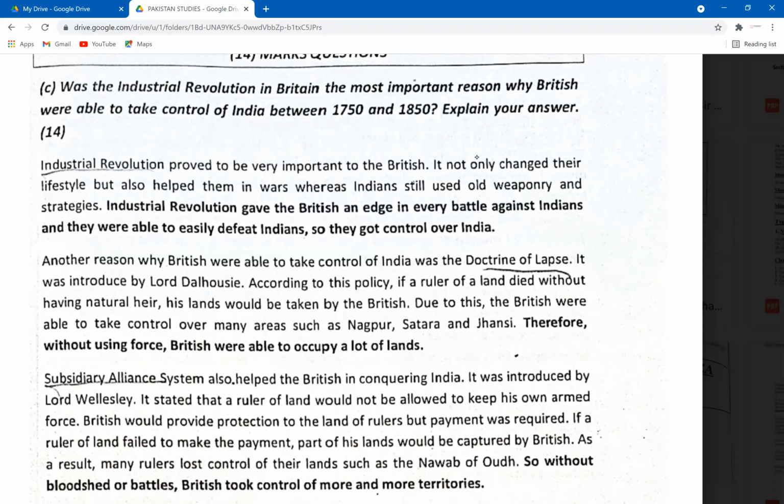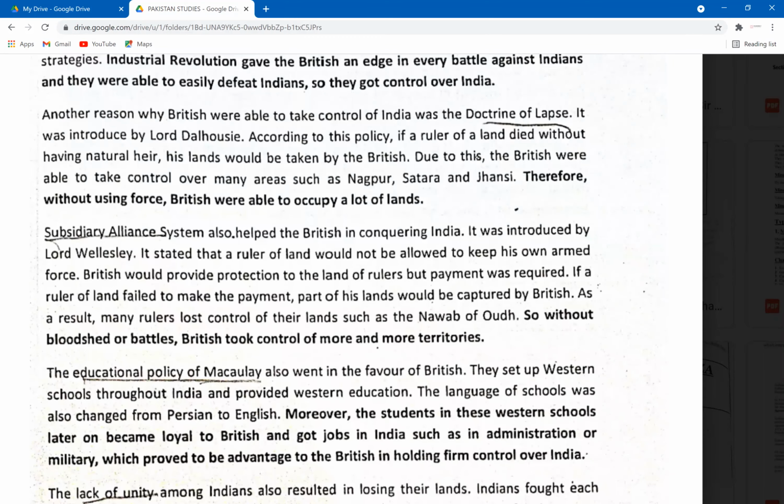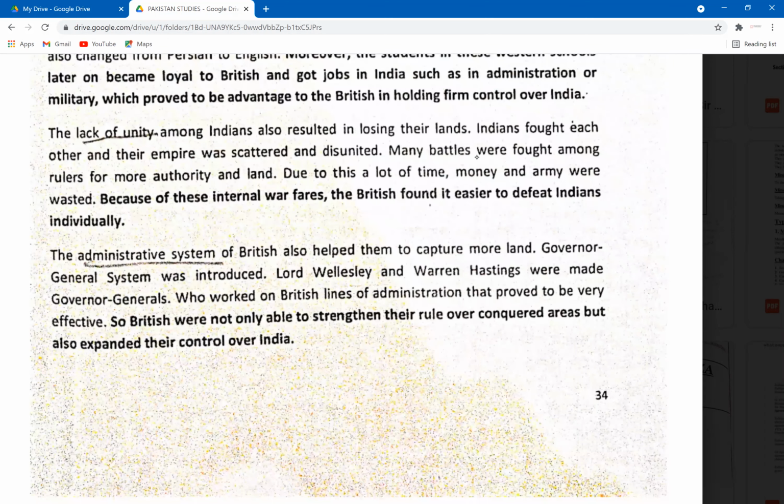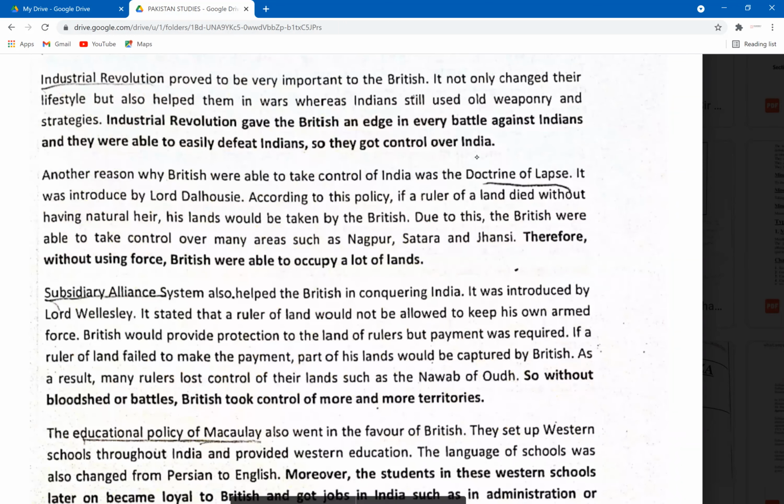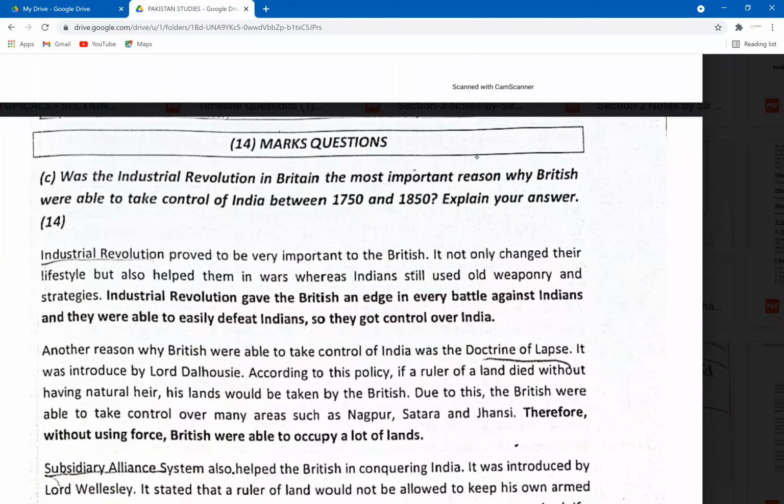You're going to first of all start writing this answer by talking about the Industrial Revolution. After you write the Industrial Revolution, you're going to move on to the next reason. You'll write 6 more reasons as to why the British were able to take control of India. And then the last paragraph will be an evaluation, stating which reason you think was the most important. Are you clear with the pattern, guys? 14-mark question, 7 reasons. You're going to start writing with the first reason, that is the Industrial Revolution, and after this, you're going to move on to the next reason, write 6 other reasons, and then 1 evaluation at the end.